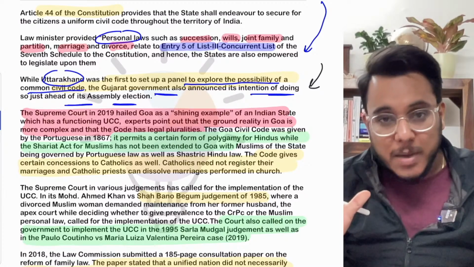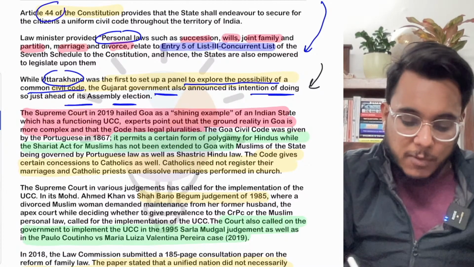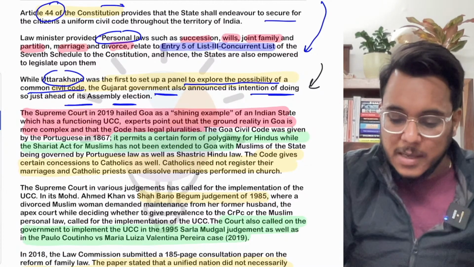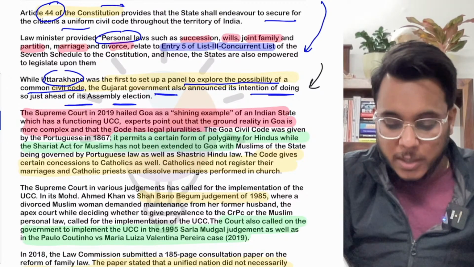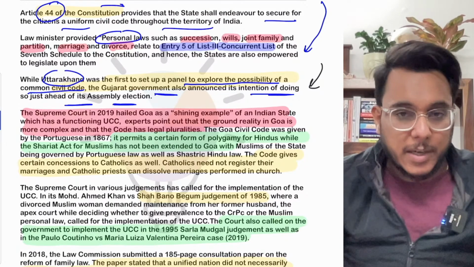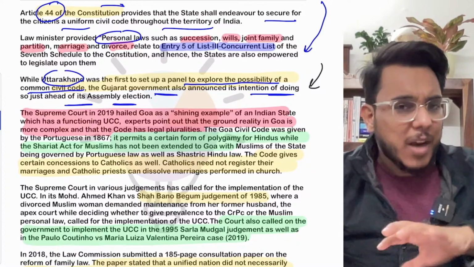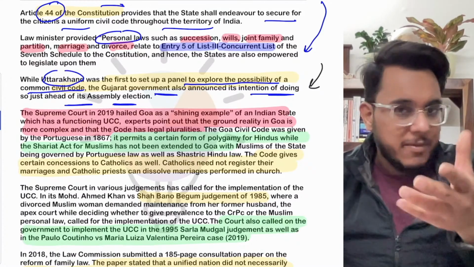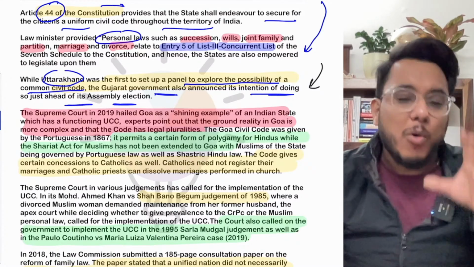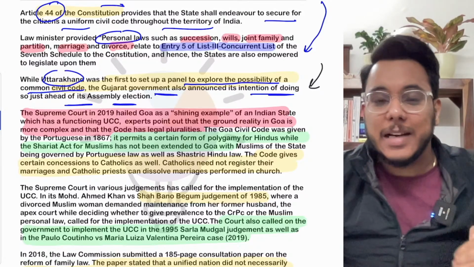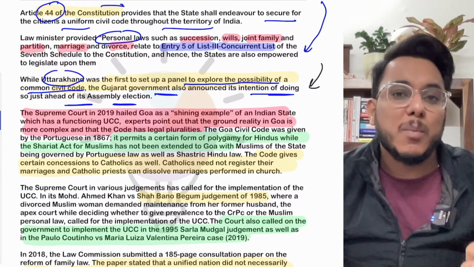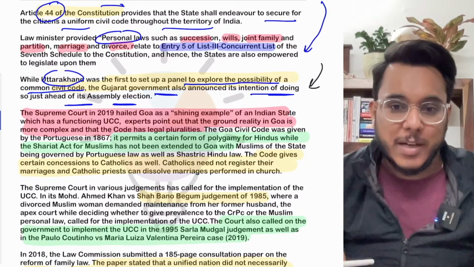Moreover, it's also been provided by the law ministry that though Article 44 in the Constitution provides that the state needs to secure the uniform civil code throughout the territory of India, as of now, few days back this article came, we have discussed it also, entire country level rollout of the UCC is not being planned out. This is the exact issue that's going on.